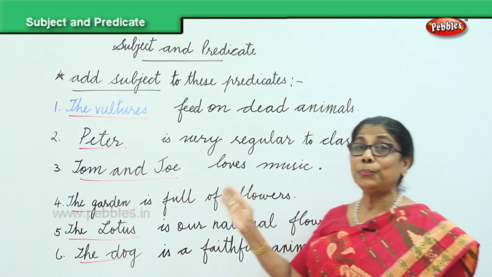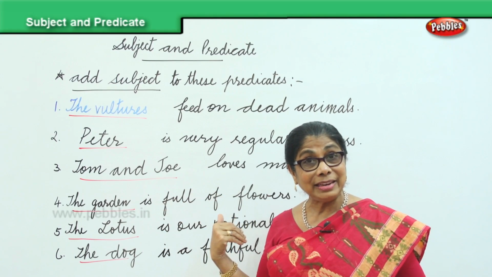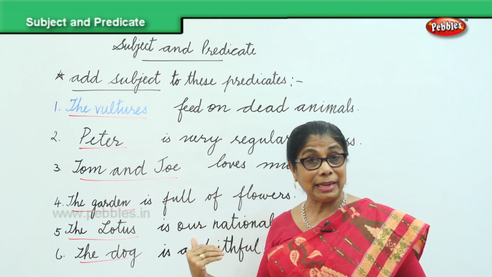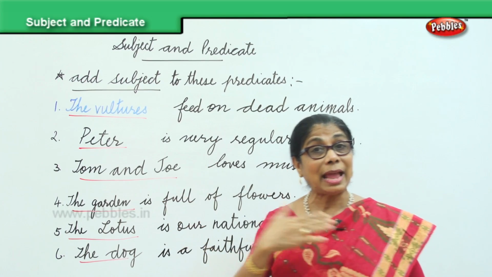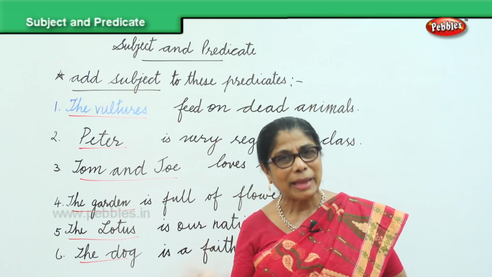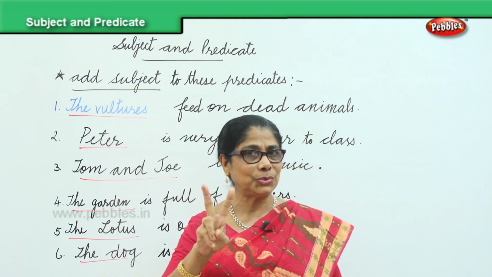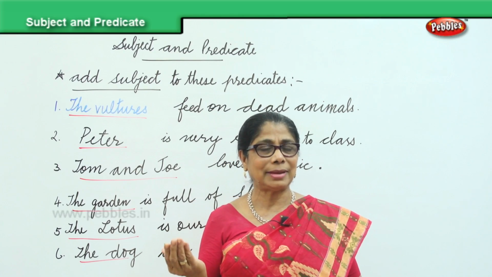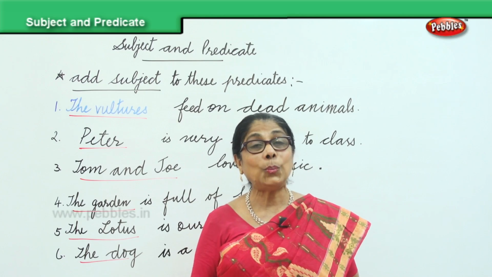So now you know how to supply the subject when the predicate is given, how to supply the predicate when the subject is given, and how, if I give you the subject and the predicate, you know how to do matching correctly. Always remembering the sentence has two parts, the subject and the predicate. It begins with the capital letter and ends with the full stop.